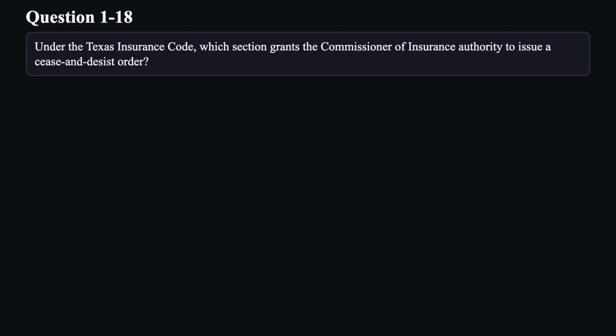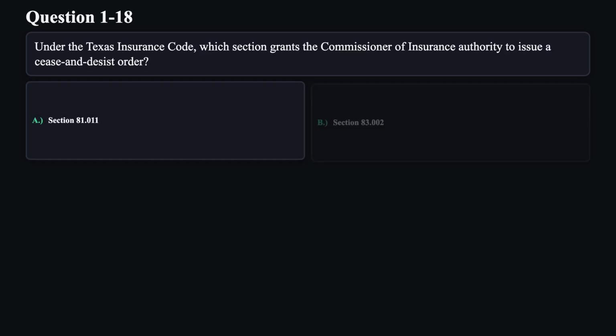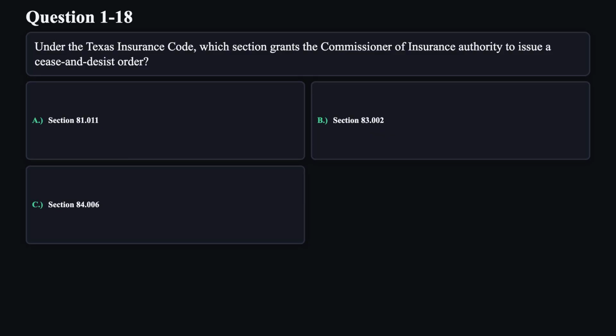Question 18. Under the Texas Insurance Code, which section grants the Commissioner of Insurance authority to issue a cease and desist order? A. Section 81.011. B. Section 83.002. C. Section 84.006. D. Section 82.002.